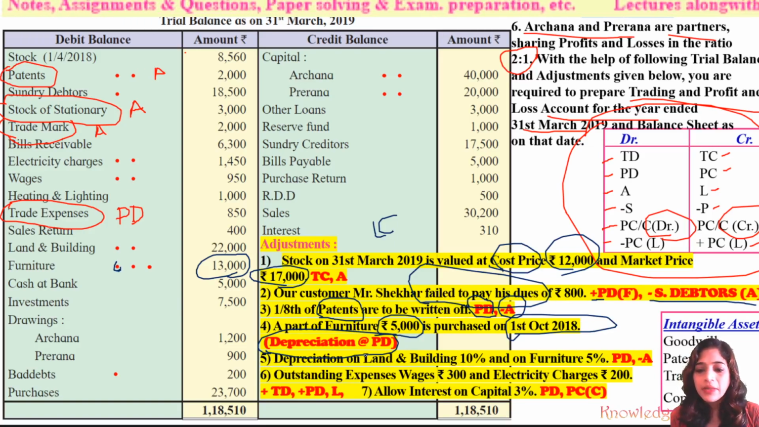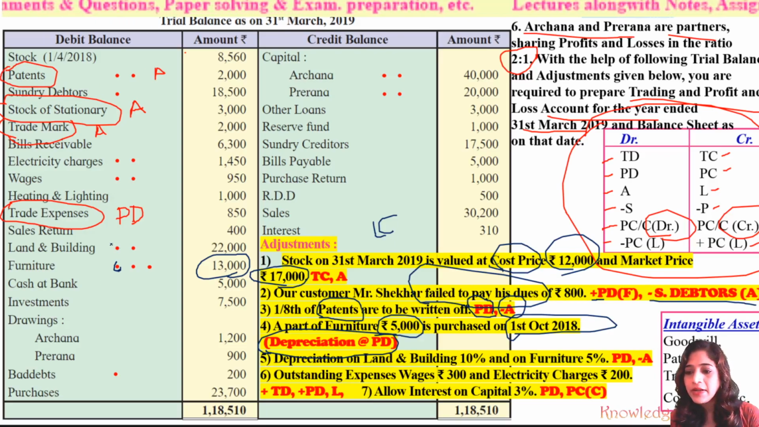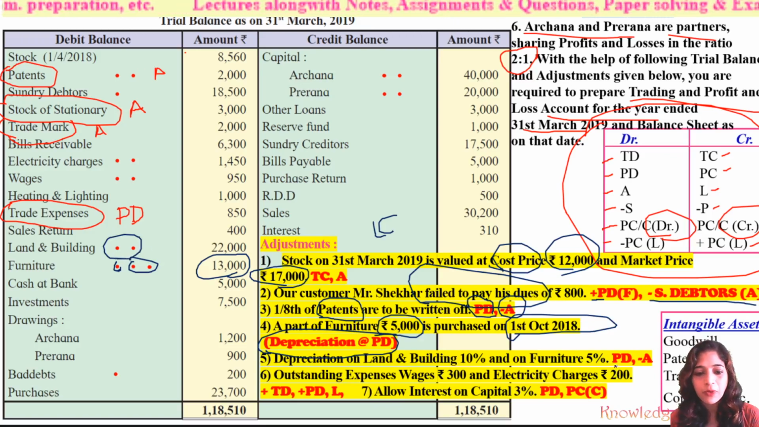Then depreciation on land and building at 10% and furniture at 5%. Okay, so with respective fixed assets, land and building and furniture, we have to deduct its depreciation. So against land and building 2 marks and furniture 2 marks. Okay, because we have to calculate their depreciation, we have to record the depreciation amount in the profit and loss account debit side, and we have to deduct that amount from that respective asset on the asset side.